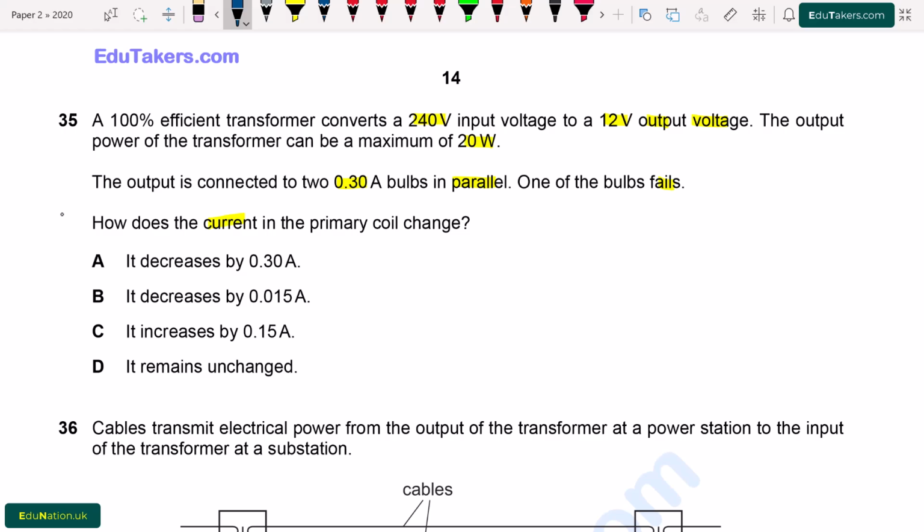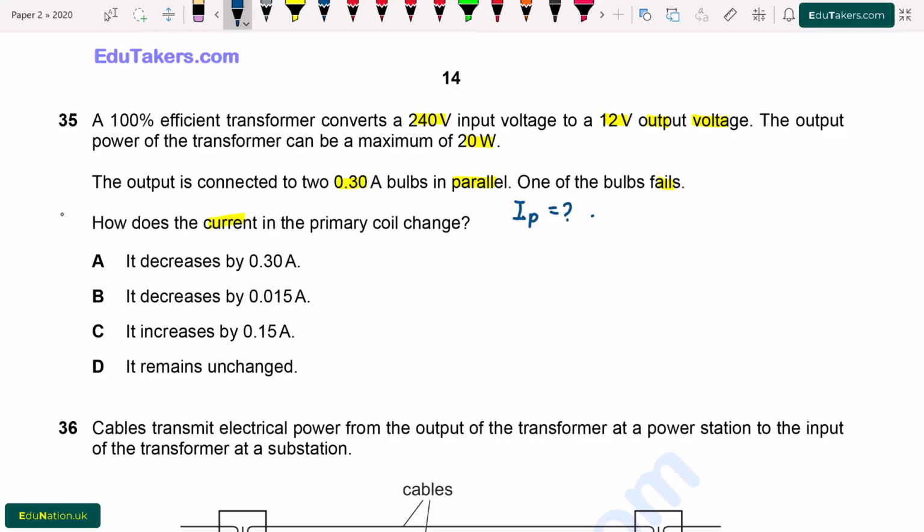First of all, we have two bulbs in the parallel combination at the output and one of them is fused. If one of the bulbs fails, then there is no effect on the value of the current, because in the parallel circuit there is more than one path for the flow of current. If one bulb fails, then the current will pass through the second bulb.